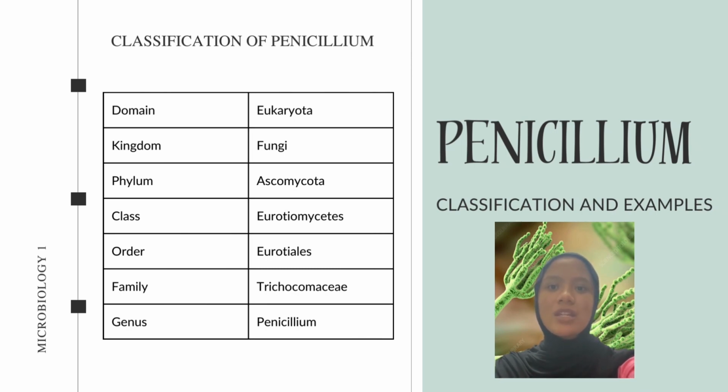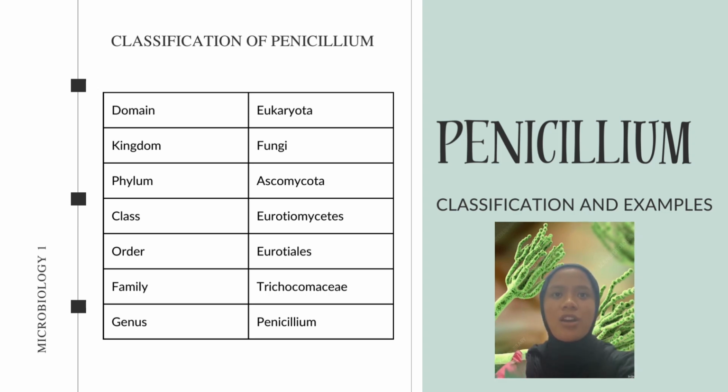A genus of fungi in the Ascomycota phylum is called Penicillium. These are filamentous fungi that are well known for their capacity to manufacture penicillin and other medicines. The classification of Penicillium involves its taxonomic hierarchy, which is organized as follows.